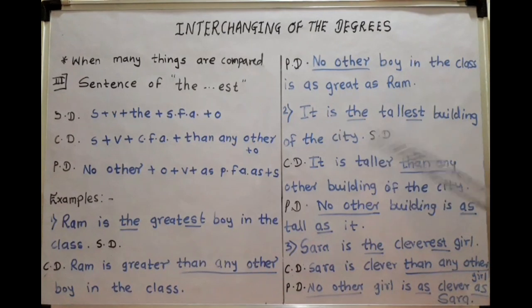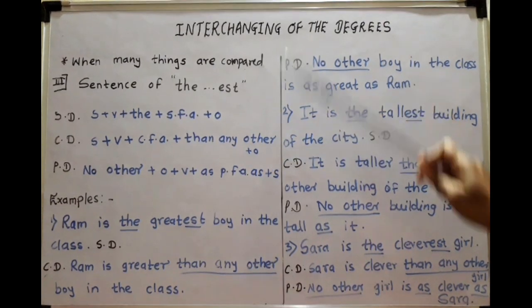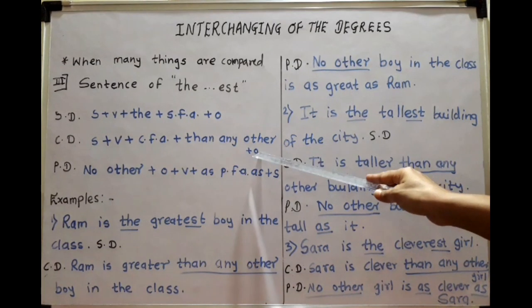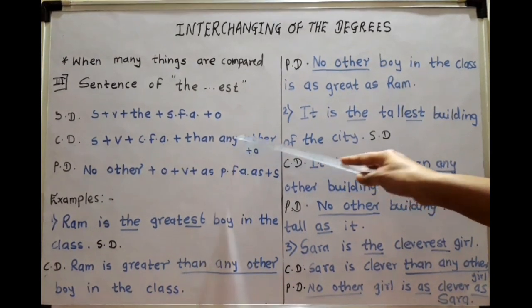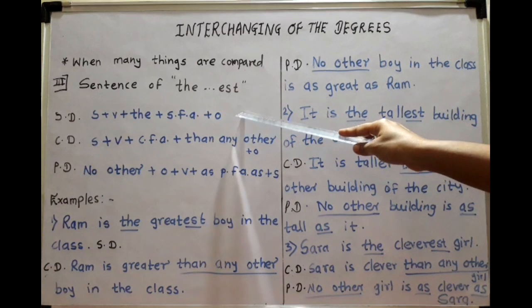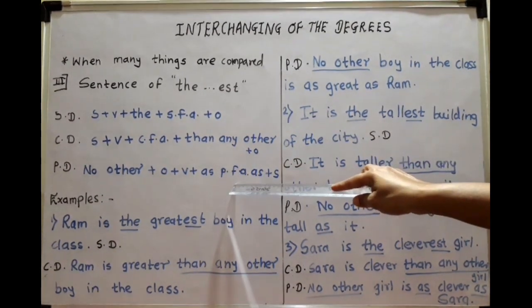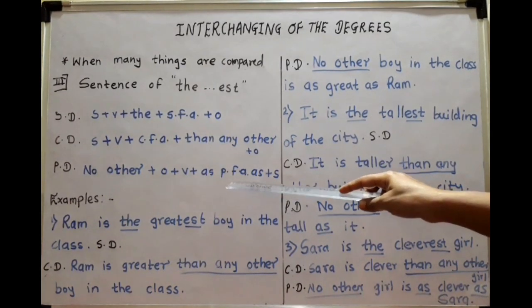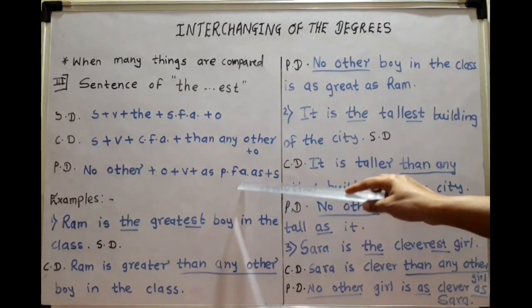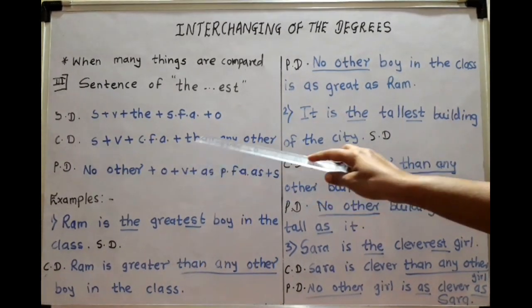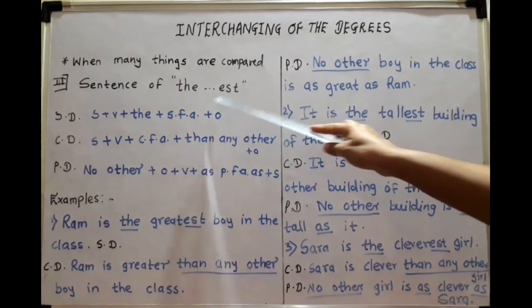So in this way, if you learn this structure of the and EST, then let the sentence come in any degree. If it comes in comparative degree, you must understand that if any other is there, then in superlative, the plus EST should come, and in positive degree no other should come. Or if the sentence is already given in positive degree and no other is there, then how to convert it into comparative and superlative degree? Then if no other, use than any other and the EST.